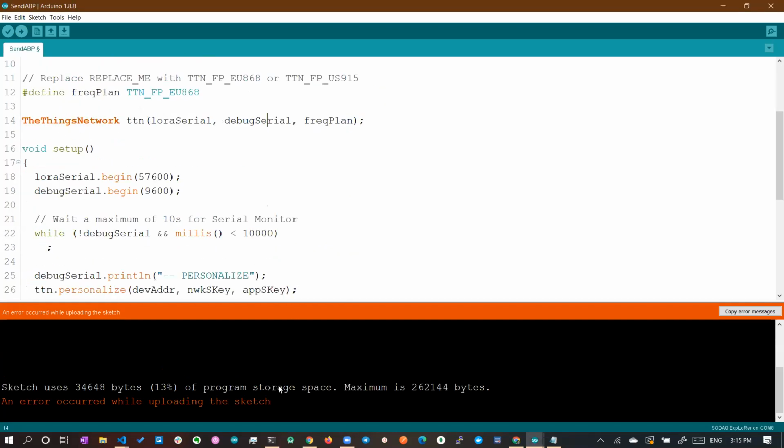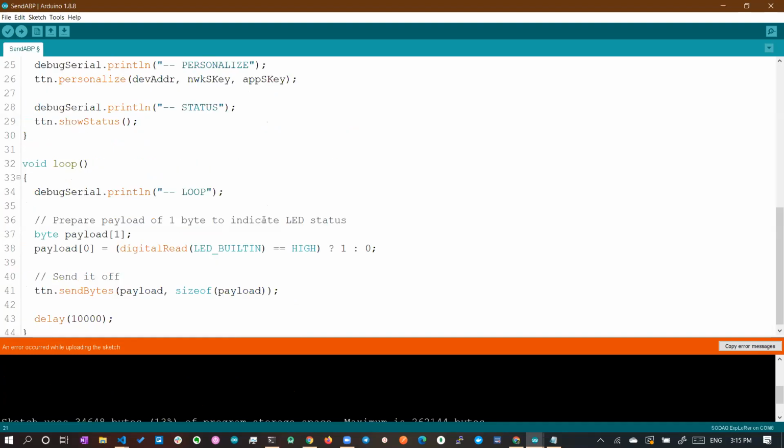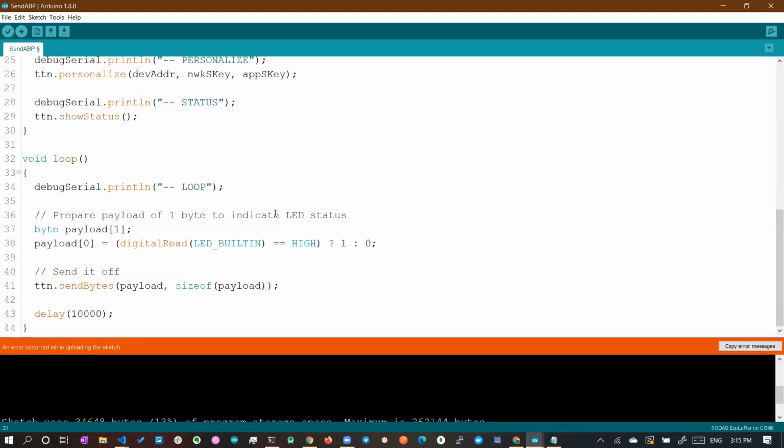Yeah, so the sketch's maximum byte size is exceeded. Sorry, once again, why does the maximum byte size exceed?